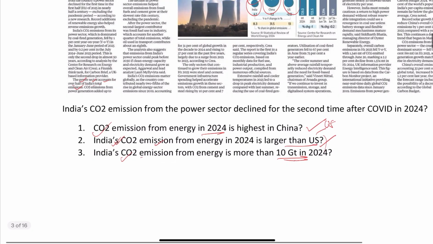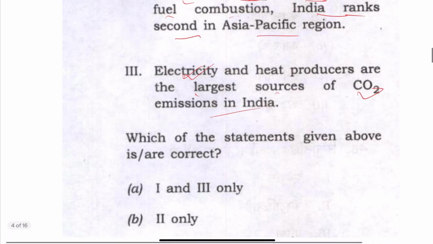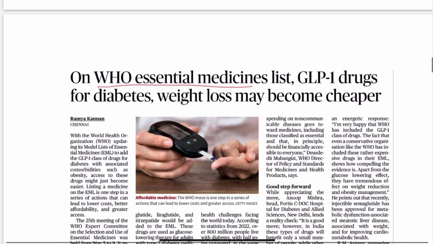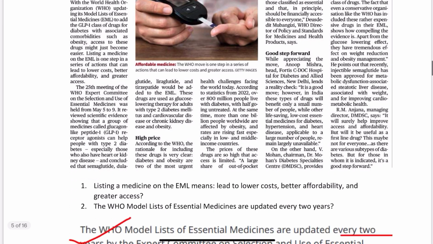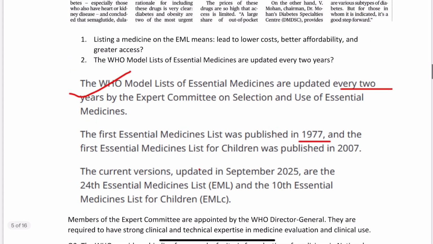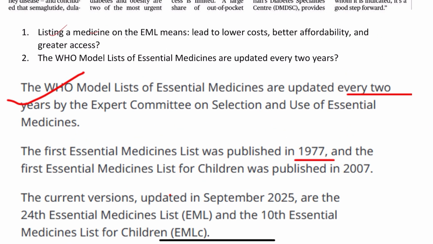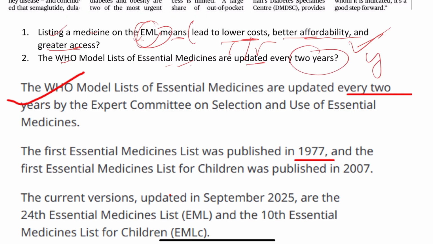Right now, if you see the next article, it talks about the WHO essential medicine list. Very important, because the latest WHO revision is September 25. है ना. अब आप देखो यहाँ पे पहला क्वेश्चन देखो क्या है. The listing of a medicine in the EML, essential medicine list, means what? Lower cost, better affordability, and greater access. True or false? This statement is true. The WHO medicine list is updated every 2 years. Yes, it is updated every 2 years.